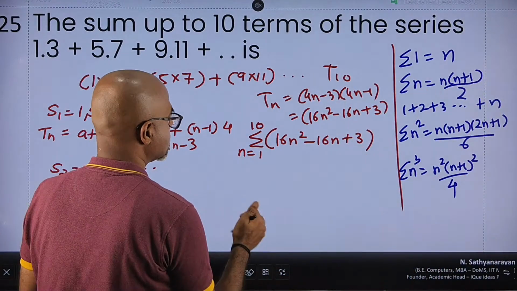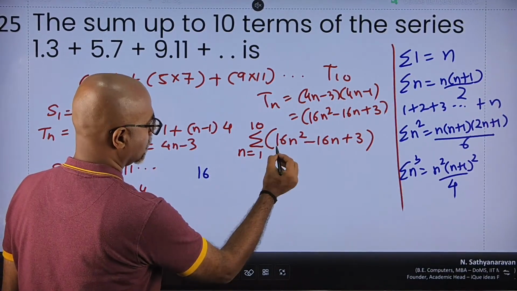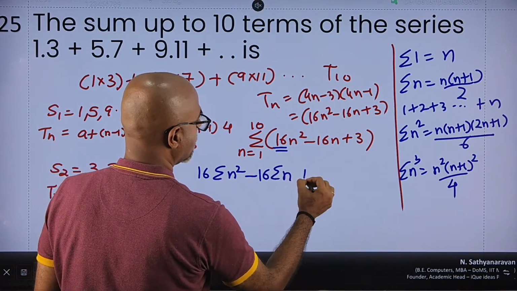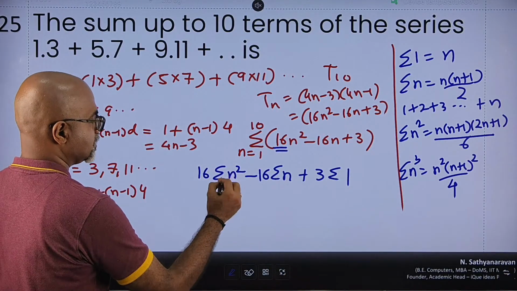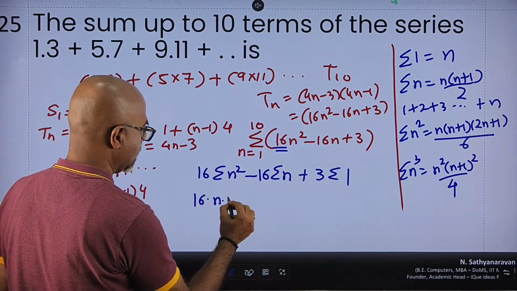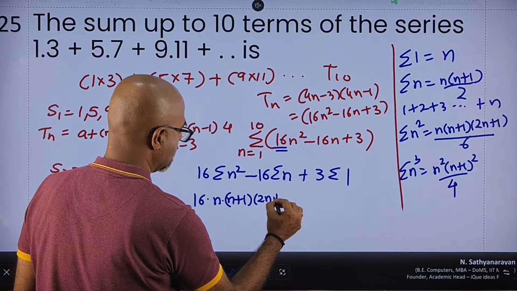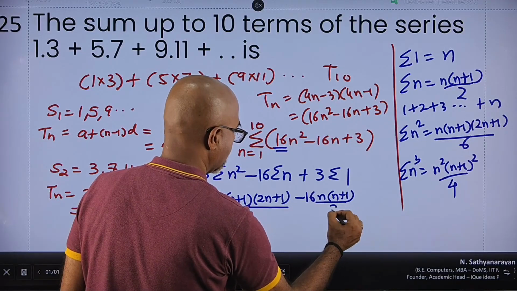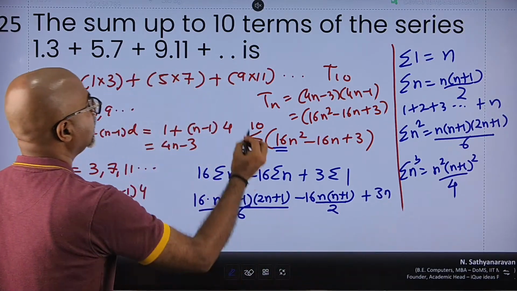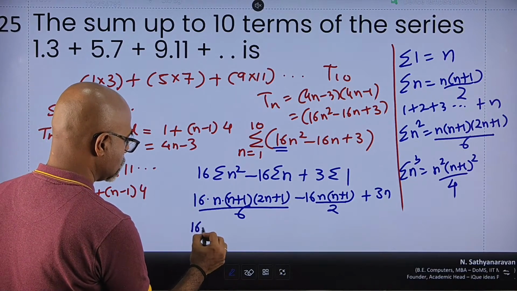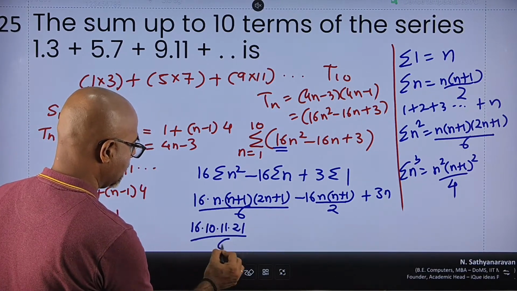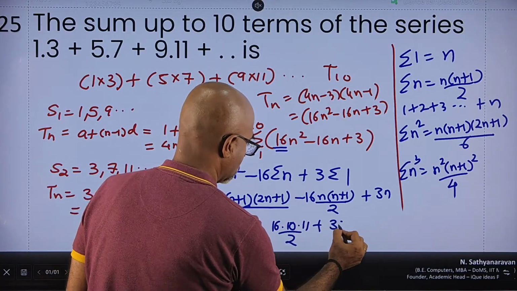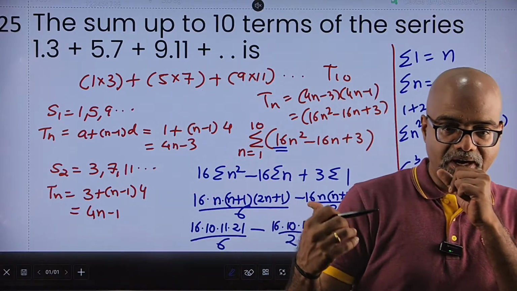So for this, I can write it as, take the constant outside, 16 sigma n square minus 16 sigma n plus 3 into sigma 1. So summation n square is 16 into n into n plus 1 into 2n plus 1 divided by 6 minus 16 into n into n plus 1 divided by 2 plus 3 into n, and I need 10 terms, so the value of n is 10. So 16 into 10 into 11 into 21 divided by 6 minus 16 into 10 into 11 divided by 2 plus 3 into 10, 30. That's it. Simplify it and you will get the answer.